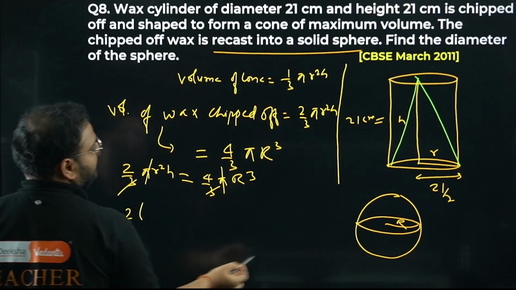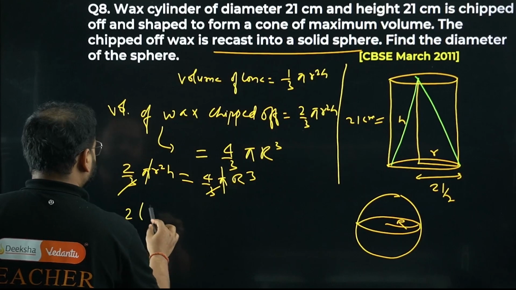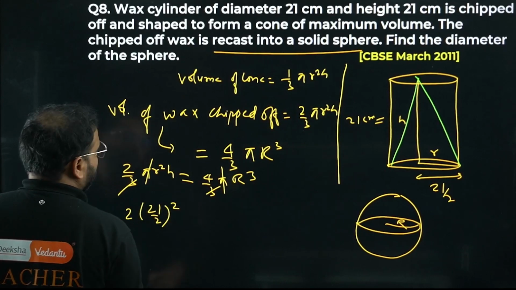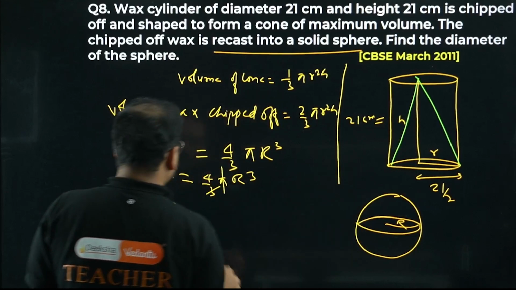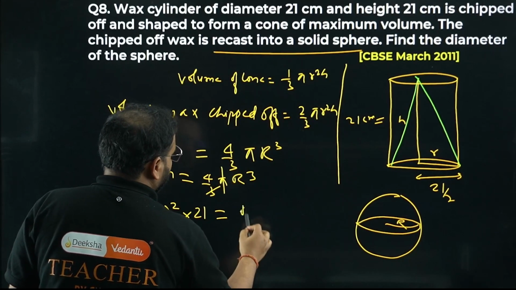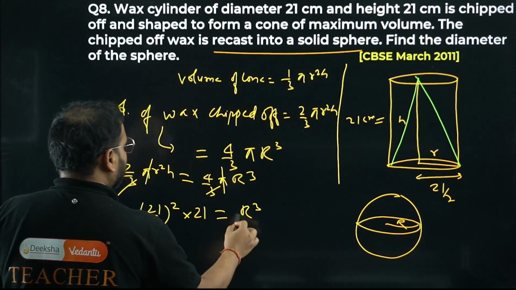What is r square? What's the radius over here? 21/2, square. What is the h value? Please check here. The h value is simply 21 equals 4r cube.